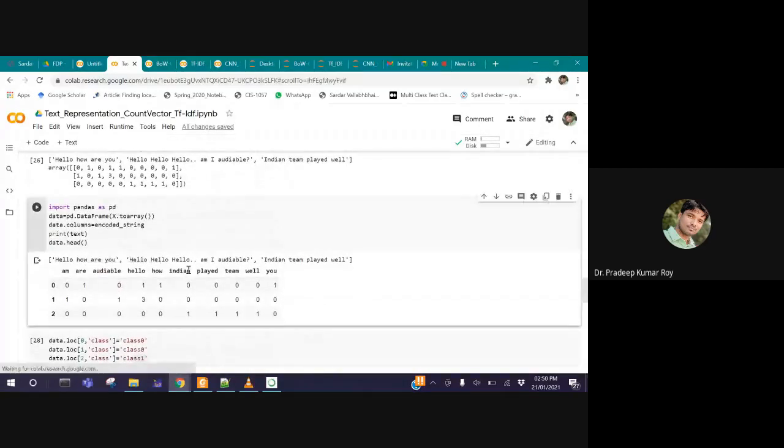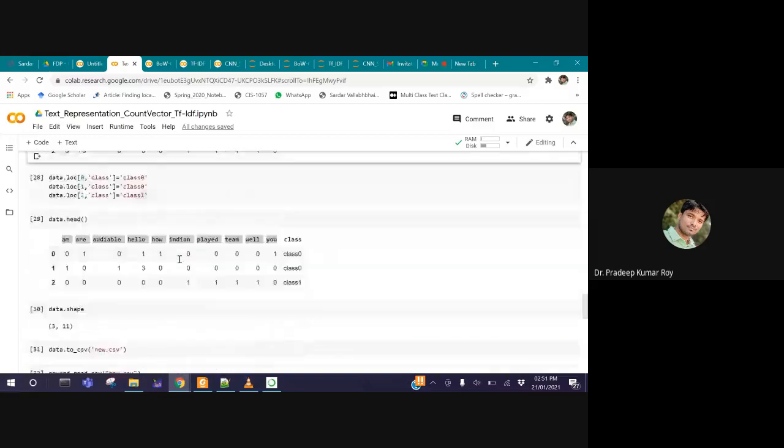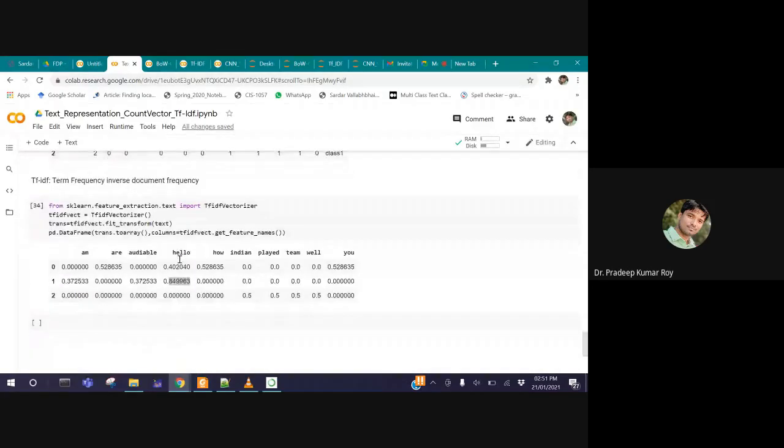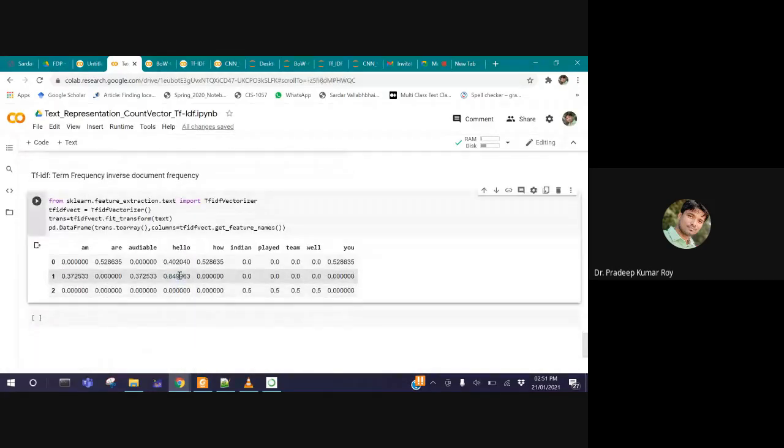if it appears in more than one message or almost all messages, which are more frequent words, then automatically its value is going to decrease. It means the division is going to be larger, by the number of documents in which this particular word appeared, and it actually gives lesser dominance. It's automatically going to be decreased. In our case, we have only 3 samples.